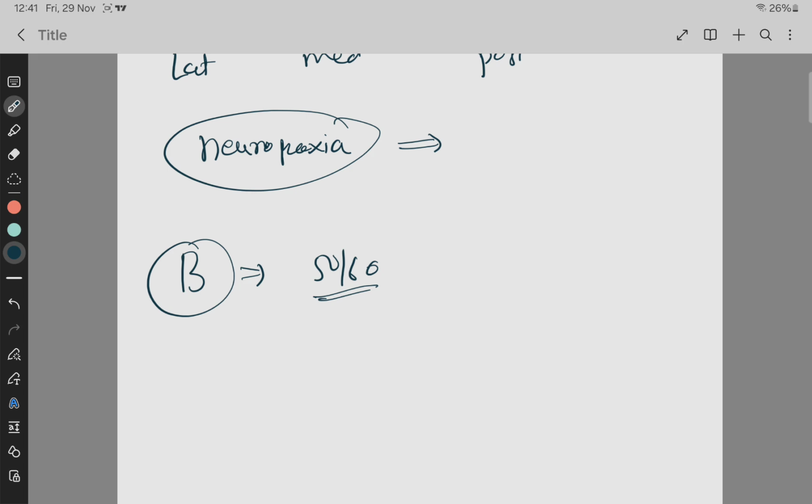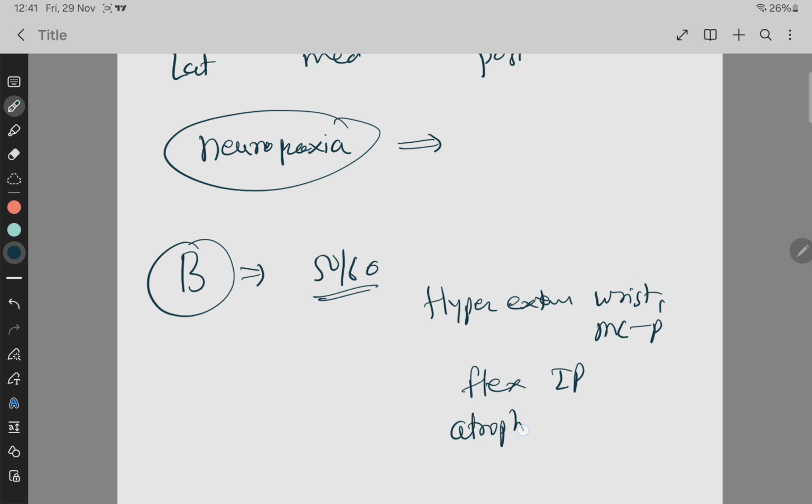Okay, so outstretched hand. And what is that deformity? Hyperextension at wrist joint and metacarpophalangeal joint, and the flexion at interphalangeal joint. And also there is an atrophy of the muscles of the hand.